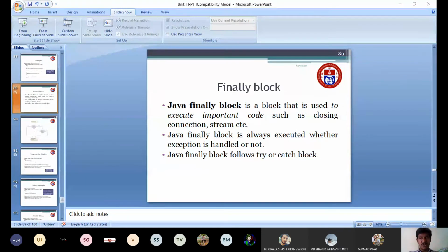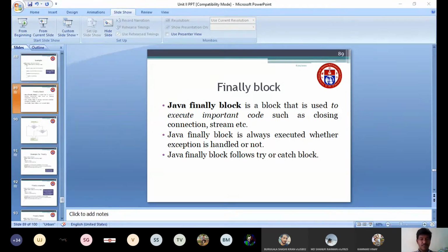The catch block will be executed only when you have an exception. If you don't have any exception in a program, it will not execute the catch block. It will come to the finally block, and whatever statement is available in the finally block will be executed. If there is an exception in your try block, then the catch block will be executed, followed by the finally block, which will also be executed. This is about the finally block. As I told, the Java finally block follows either a try block or a catch block.